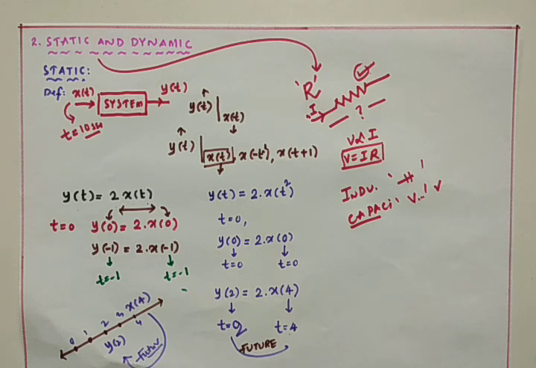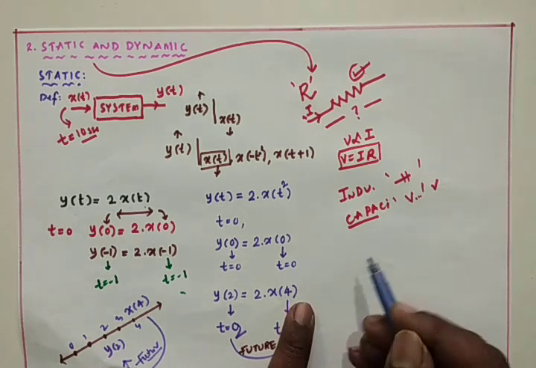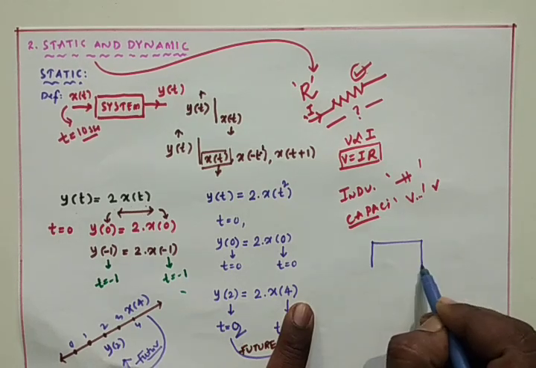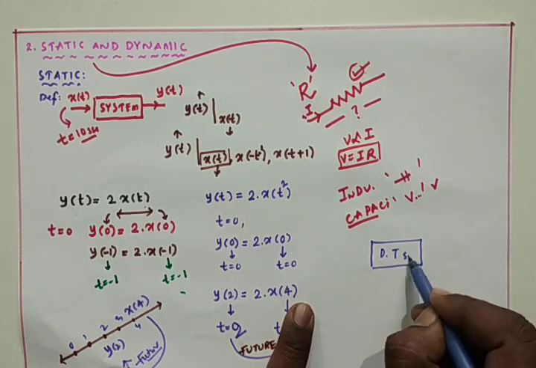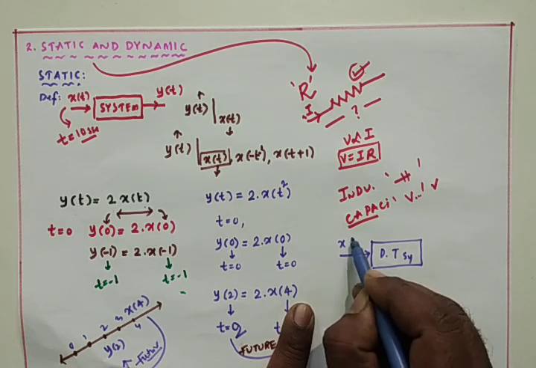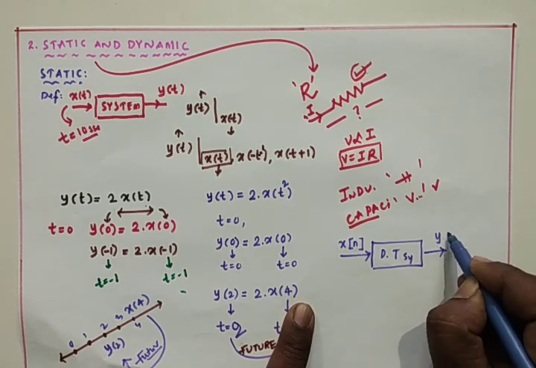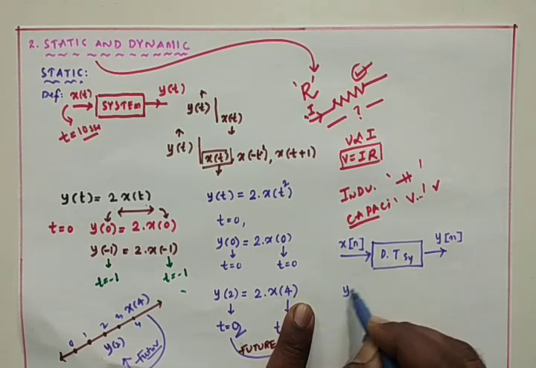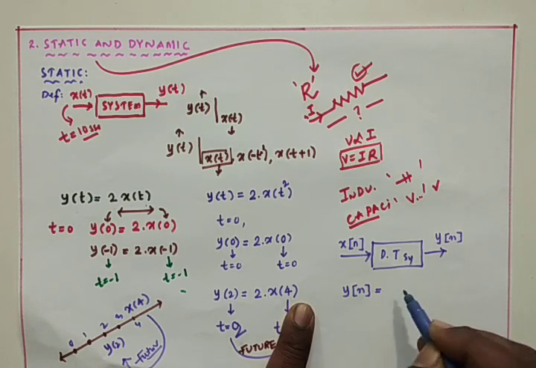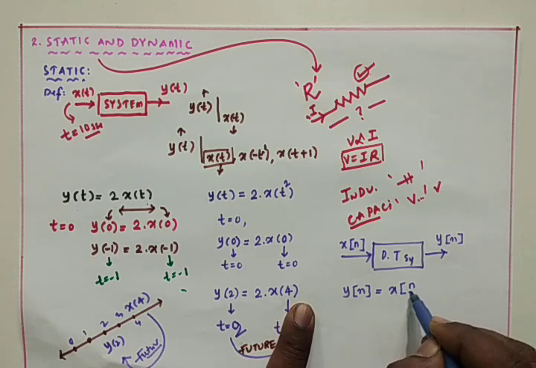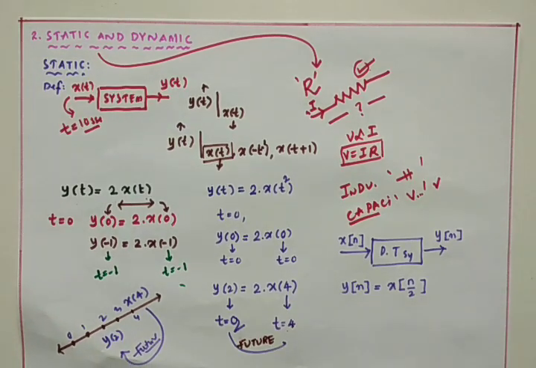Likewise, we can go with the analysis of the static and the dynamic system. With one more example, I am going to explain the static and the dynamic system by making use of discrete time signals. For example, I am having a discrete time system to which I have applied the input signal x of n, and the output I got is y of n, where y of n is equals to x of n by 2.